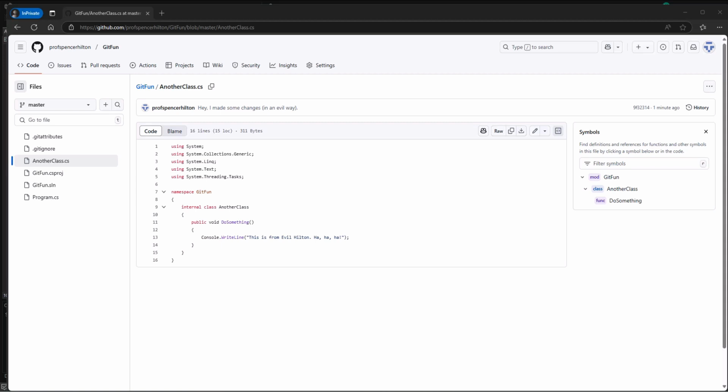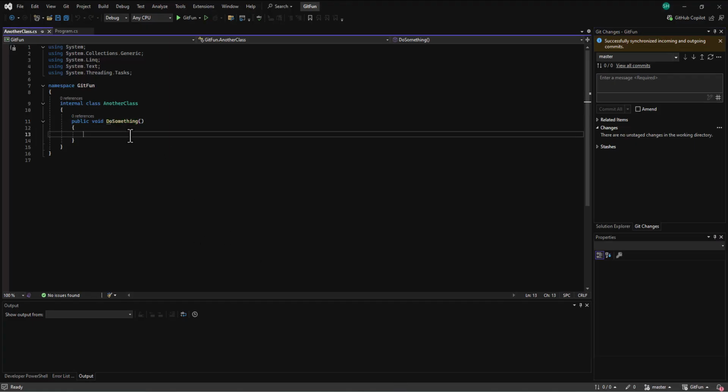Okay, so as mentioned, my evil twin brother made a change to this class that's sitting up on GitHub. Now, GitHub is all great and sunshine and roses. It's great until two people make a change at the same time. I didn't know he was working on it right now. And so I'm in my project and I'm trying to do something as well.